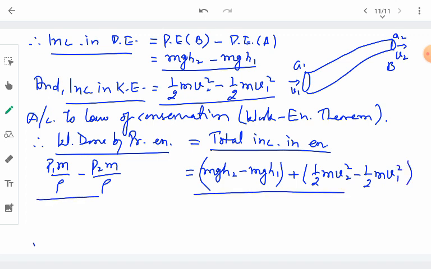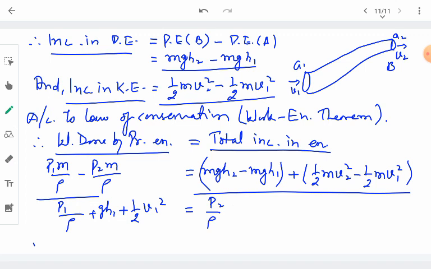When we arrange and simplify this equation, we get P1 upon rho plus g h1 plus half v1 square equal to P2 upon rho, because m will just cancel out on both sides.